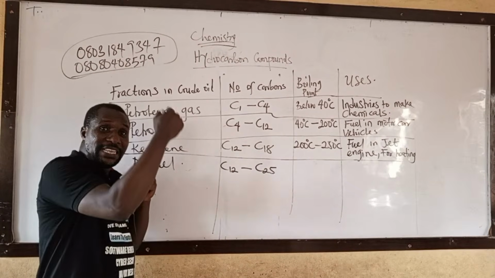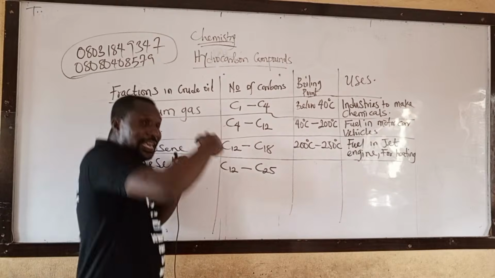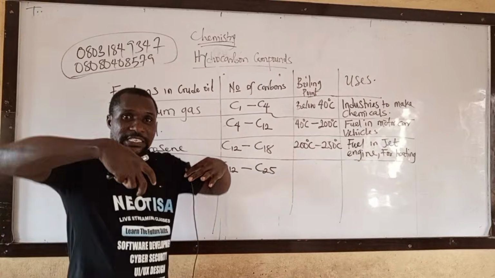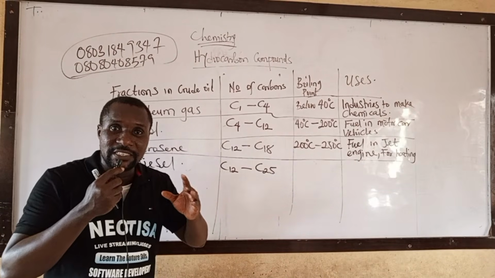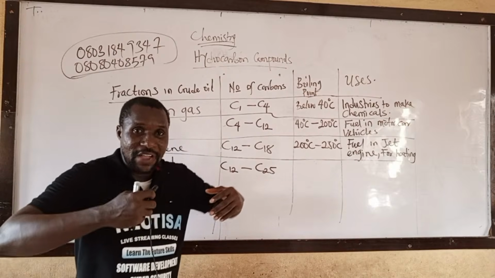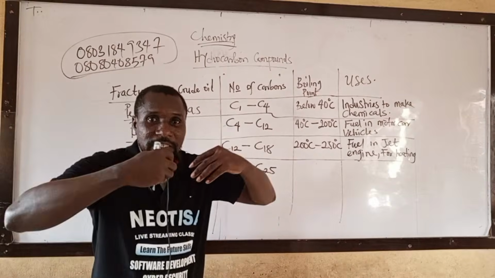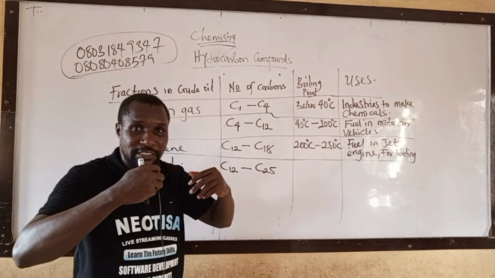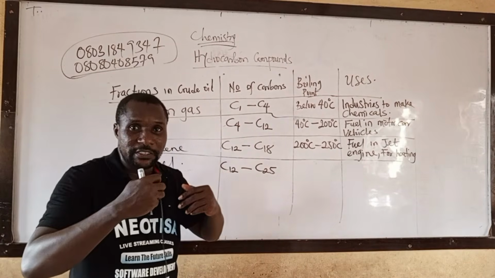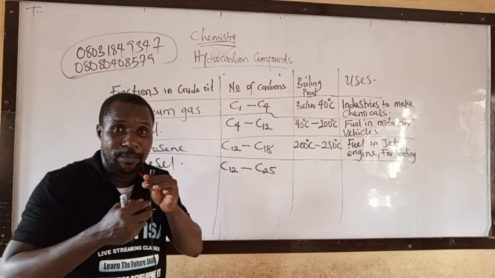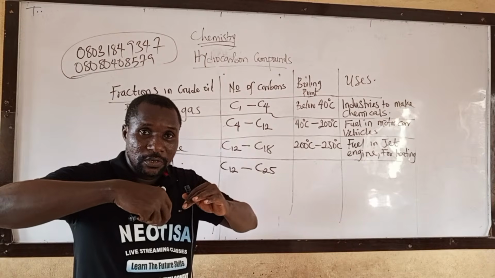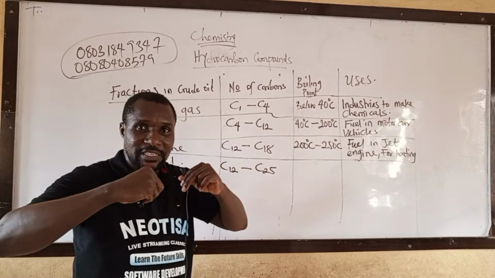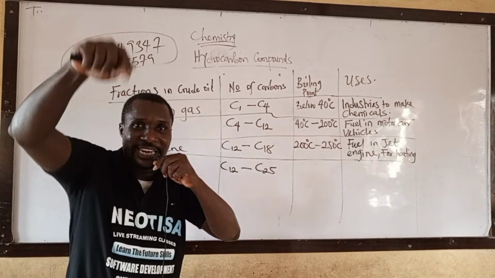And diesel is denser than kerosene. It's heavier. As you are coming down, their density increases. And what makes their density increase? The number of carbon. As the number of carbon increases, their density increases, and their boiling point will also increase. That's one thing about hydrocarbon compounds. As the number of carbons increases, their boiling point increases and their density also increases. Write it down.